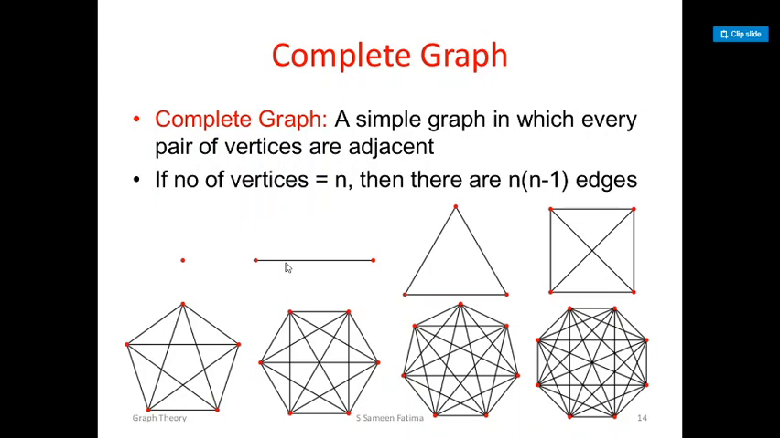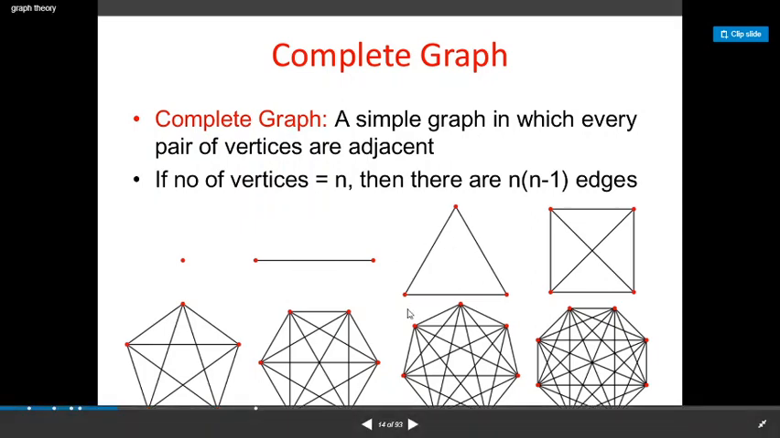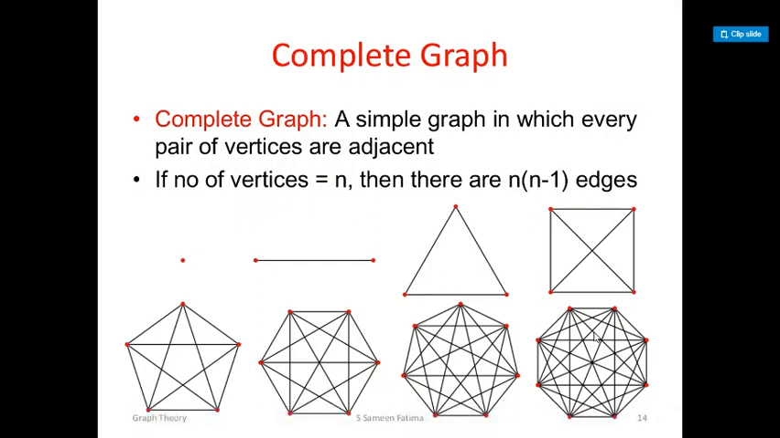This will be K2. Here I have 3 vertices. So just draw a line between every pair of vertices. So this is K3, complete graph on 3 vertices, complete graph on 4 vertices. K5, complete graph on 5 vertices, 6, 7, 8. So we have complete graphs K1 to K7 listed here.